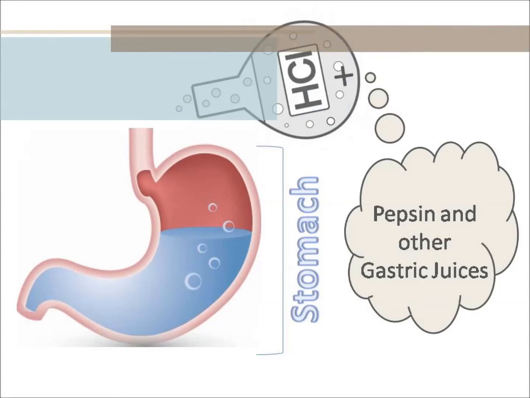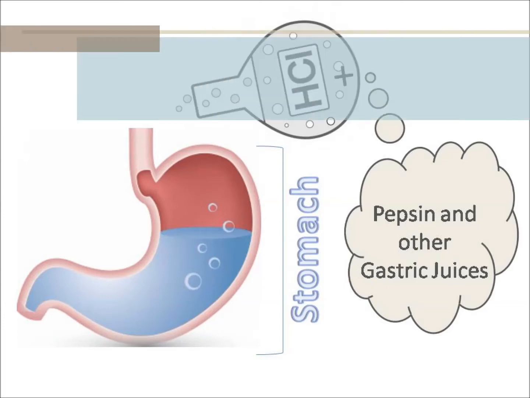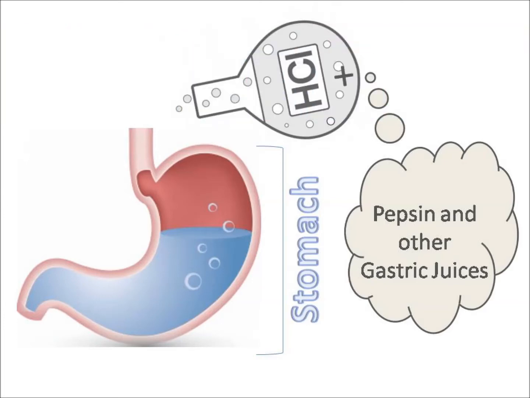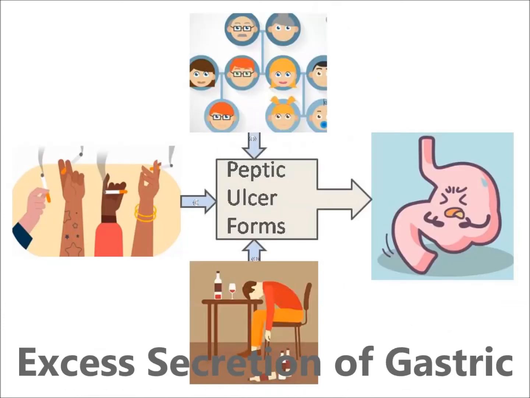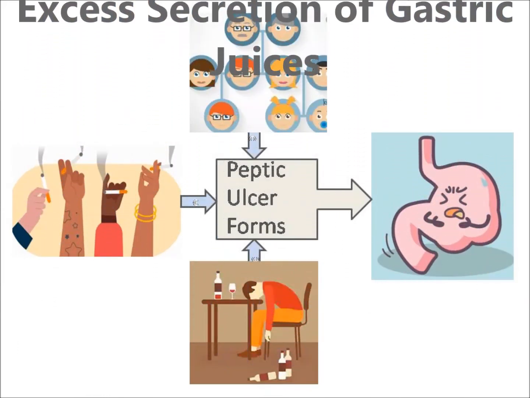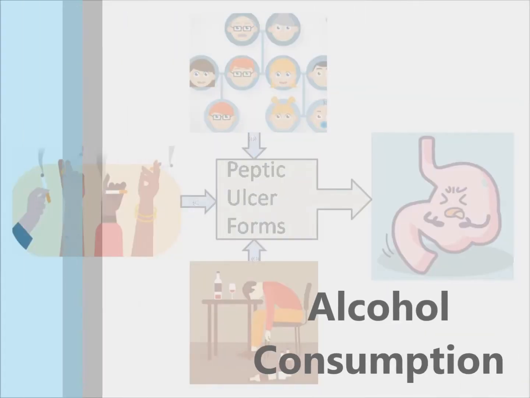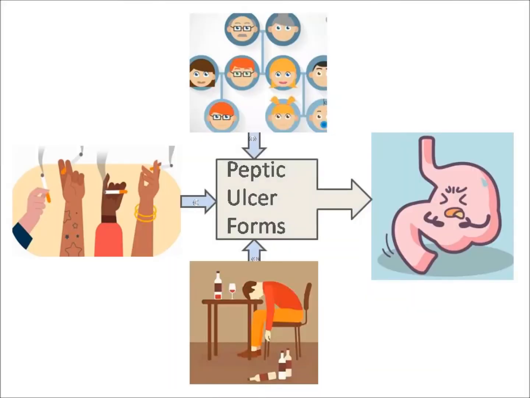The lining of the stomach protects it from being damaged by the acidic nature of the juices. The hydrochloric acid also helps in killing microorganisms or pathogens which have entered into the stomach through food. The excess secretion of gastric juices due to some malfunctions can cause peptic ulcer forms. Heredity, smoking, and excess alcohol consumption can worsen the condition.